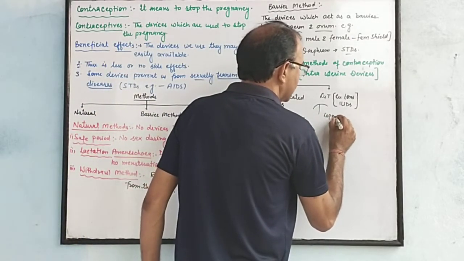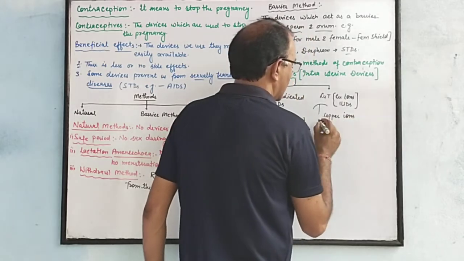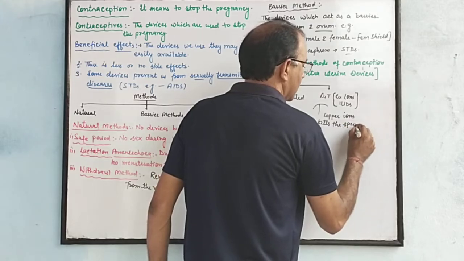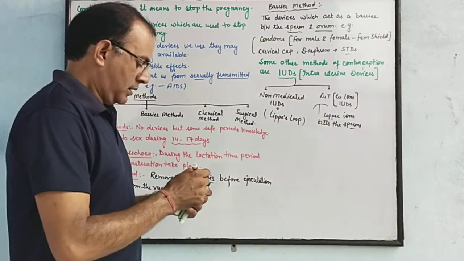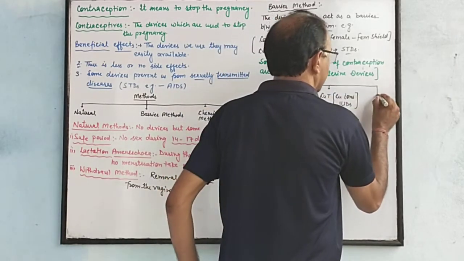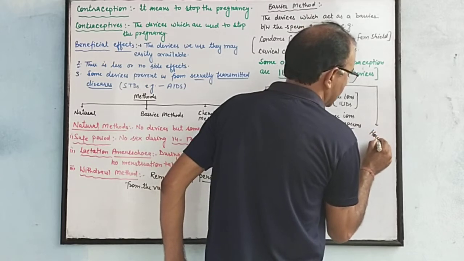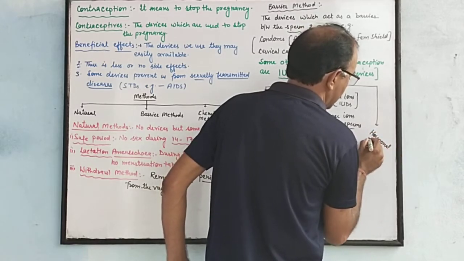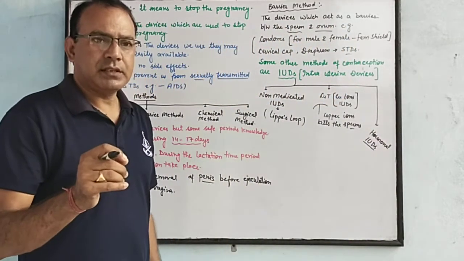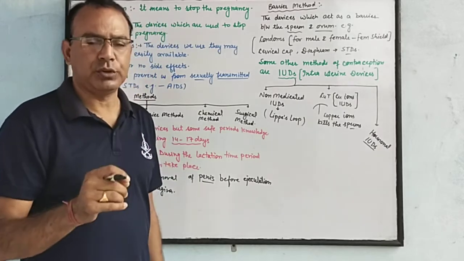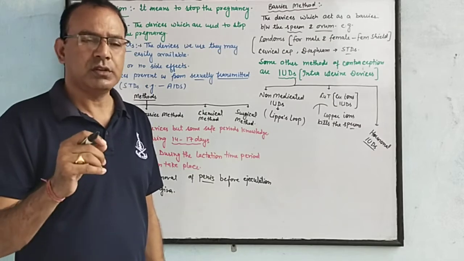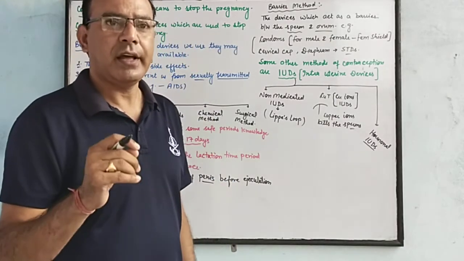Copper ions kill the sperm due to their basic nature. And then there are hormonal IUDs. Some substances are put into the IUDs, and those release hormones such as progesterone and estrogen.